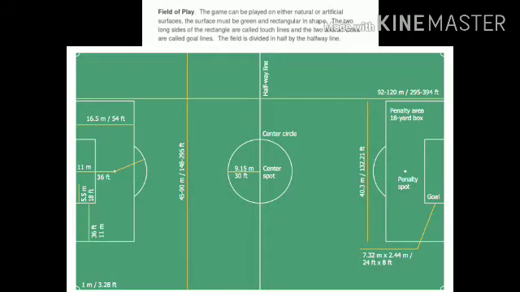Next, we are going to learn the fundamental skills briefly. First, field of play. Field of play is nothing but the football play area. So we should call the football play area a football field, not ground or court. Okay children. So the play area can be either artificial or natural. The play area should be a rectangular surface. The long side line is known as the touch line, and the shorter line is known as the goal line. And the halfway line in the center divides the field into two halves.